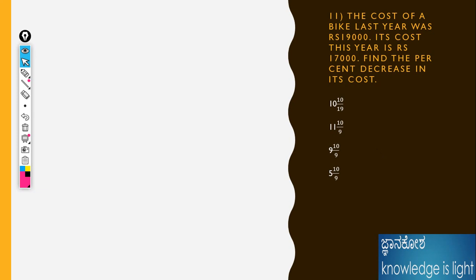The cost of the bike, because this is also a very easy problem. Okay, the cost of the bike here was CP equal to 19,000, and the cost this year is 17,000. Now it has shifted to the final value of 17,000. What should be the percentage decrease? We already know it is a loss, because here it is decreasing.